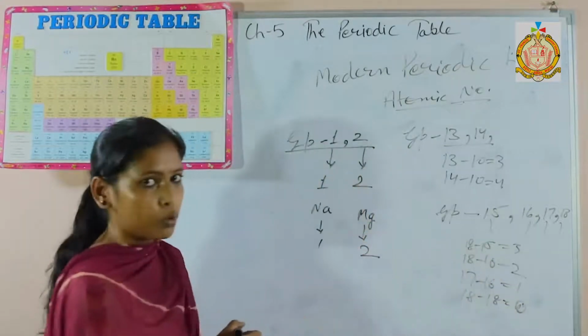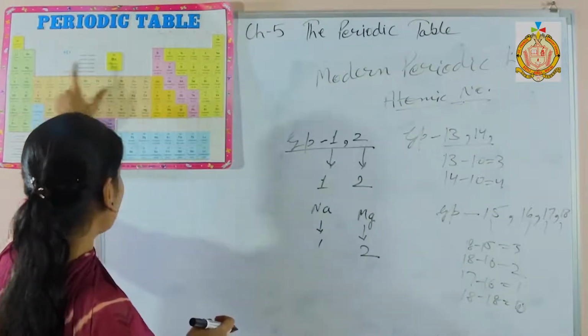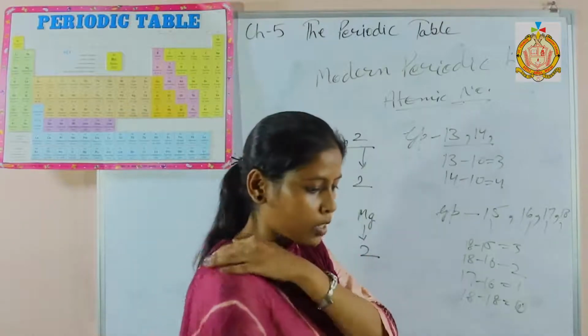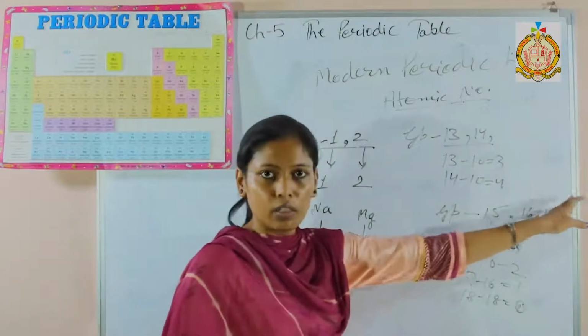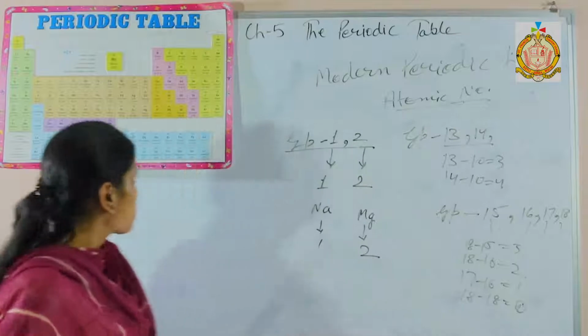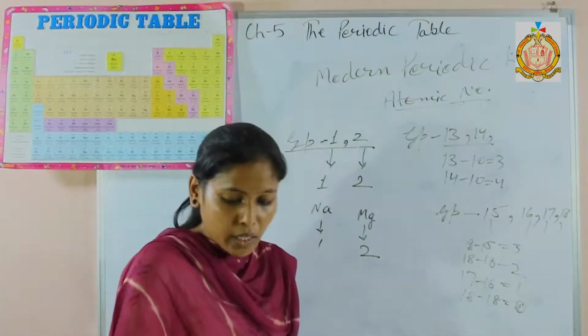Like this you can find out the valency. So from 3rd to 12th group number, nobody will ask valency about these elements. So learn about 1st, 2nd, 13, 14, 15, 16, 17 and 18. This is important. Next, groups 3 to 12 are called transition elements.